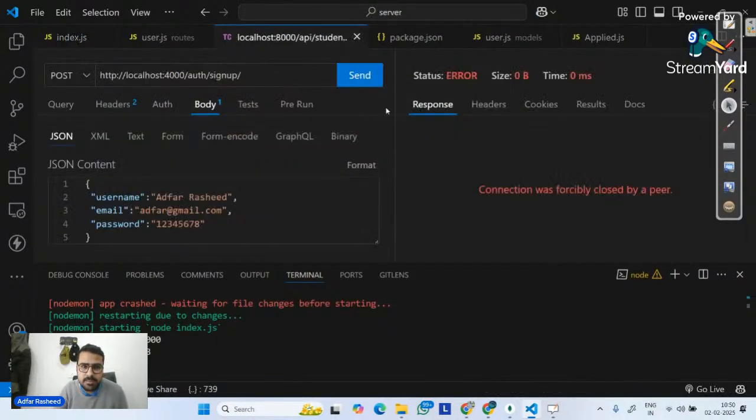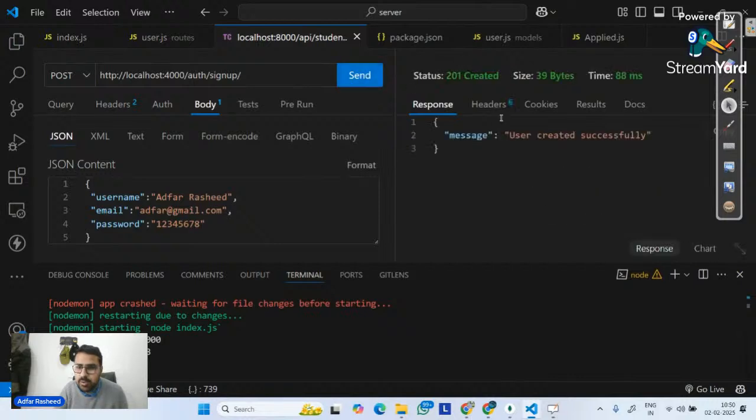It's properly working. Let's send a request. Now if I send a request, what does it say? It says user created successfully. So everything is properly fine. I am able to create a user. But if I send the request again, it says user already exists. Why? Because this email already exists. So I have put a proper check over there that you cannot add the same email again. Give me a proper message.